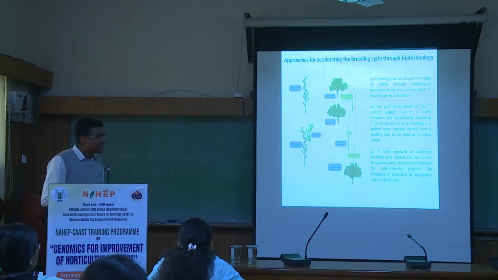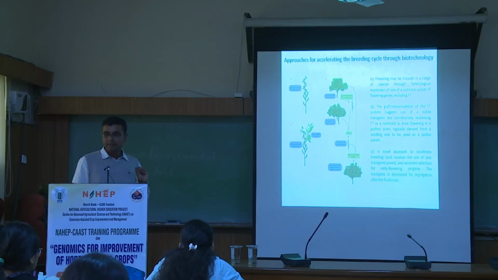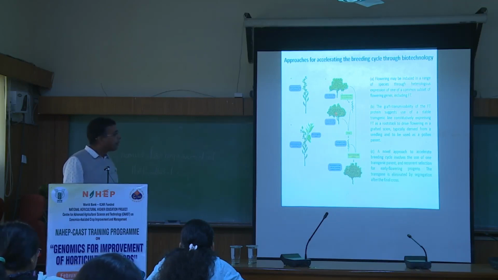Then the third one is very interesting. Suppose this is a tree plant which is susceptible to a certain disease. But we genetically modify this one and produce a rapid cycle plant. Then this is the plant where we have the desirable resistance source. I was talking about citrus greening. Suppose here we have the greening resistant one.